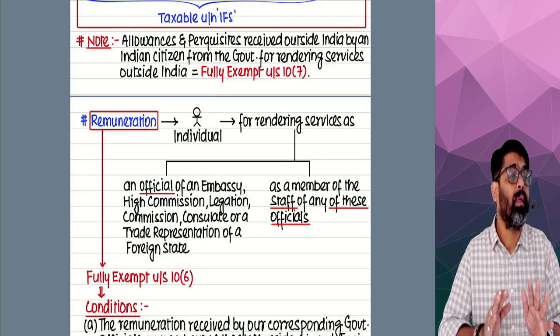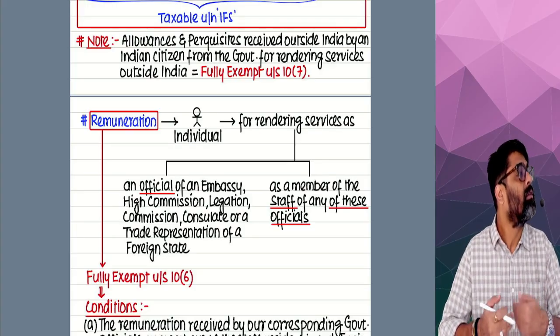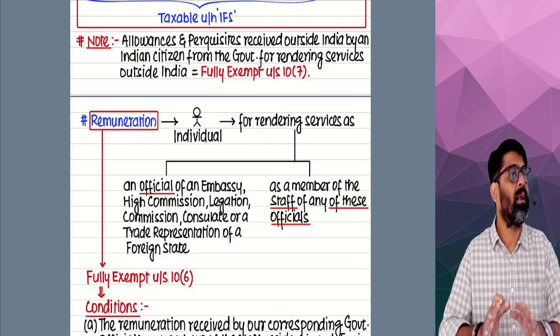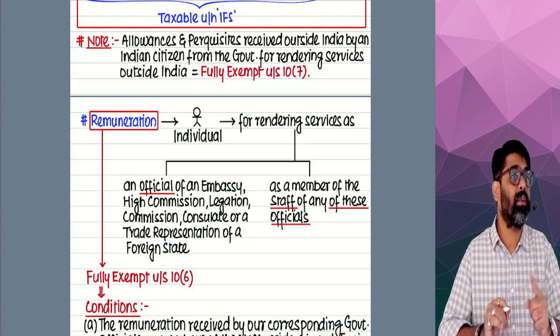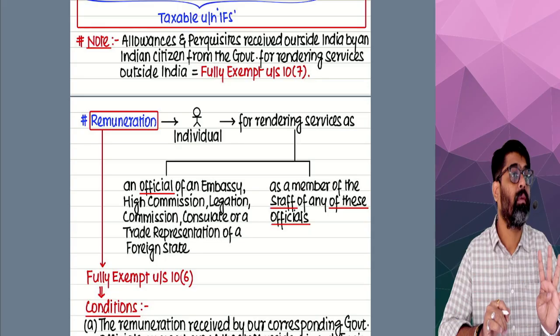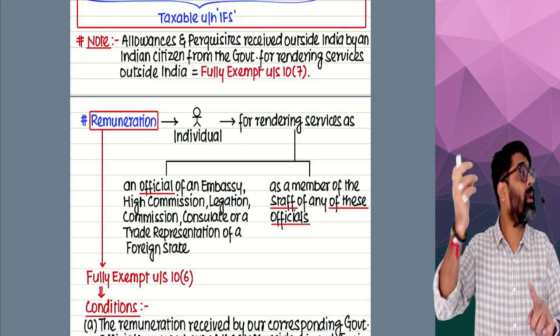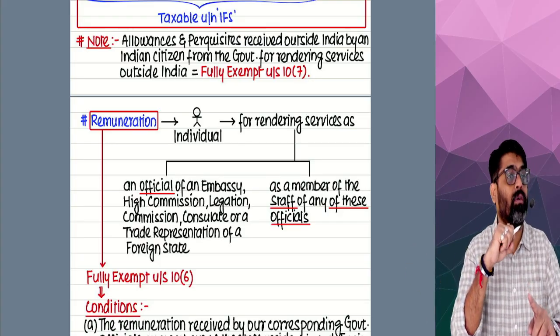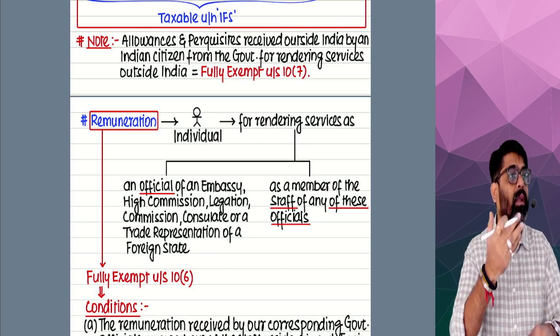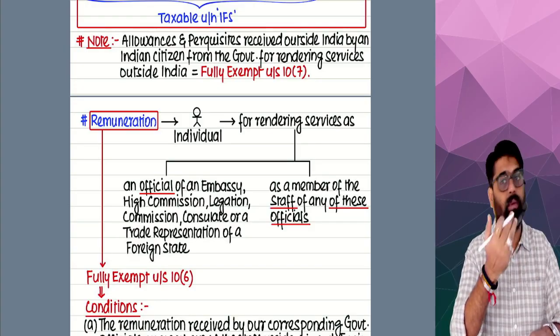Yes or no? Now, there are certain salaries or remuneration which you receive from your employer that will be exempt, under section 10(7) and section 10(6). Under 10(6), there are 4 types of salary, if you remember. Number 1, salary received by foreign diplomats and their staff members, whom they are bringing from outside. Yes or no? Staff members coming from a foreign country. So their salary plus the salary of foreign diplomats will be exempt.